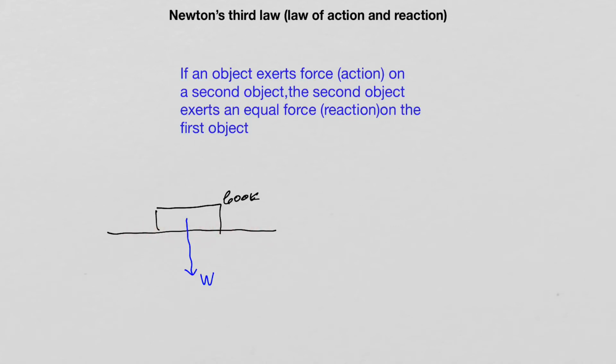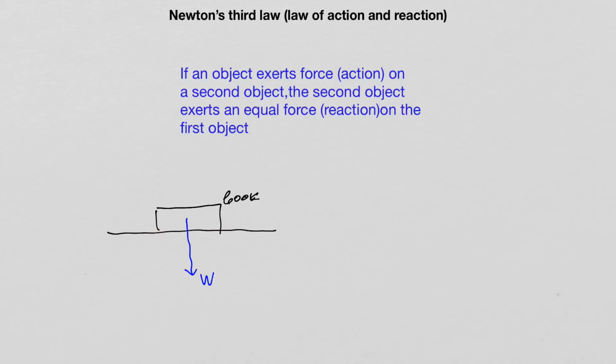Well, if the book was under the action of only this force, then we would expect the book to be moving down, to be falling towards the ground. But the book is not. And furthermore, we don't see any kind of bend or deformation on the surface here. So that means that in that system, book and surface, there has to be a zero net force acting. Then the members of this system, the book and the surface, do not move. There are no deformations, no bending, nothing like that.